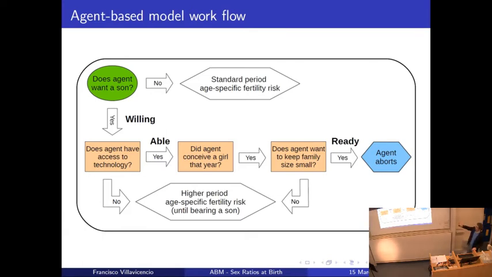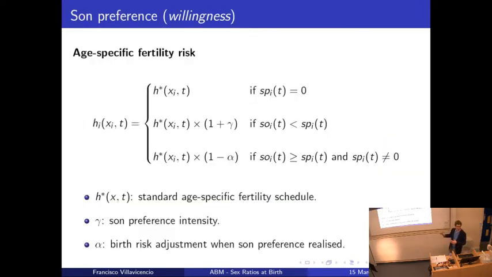So now this is the picture. Now the math. Okay, don't be scared. Only 3 slides with equations, and that's it. So first, the son preference. So the son preference, we model it